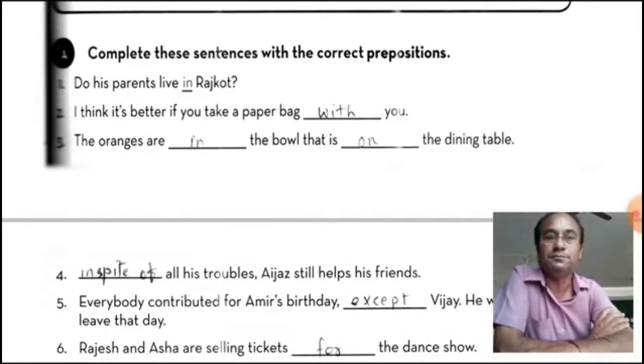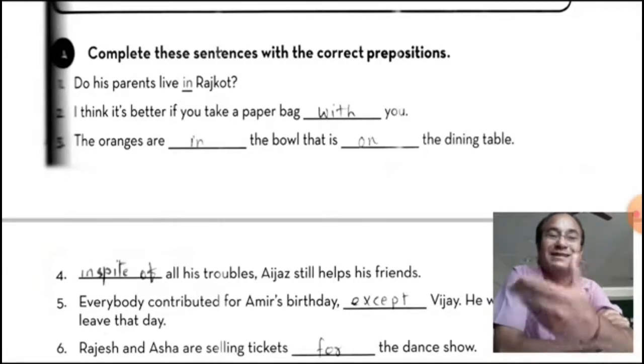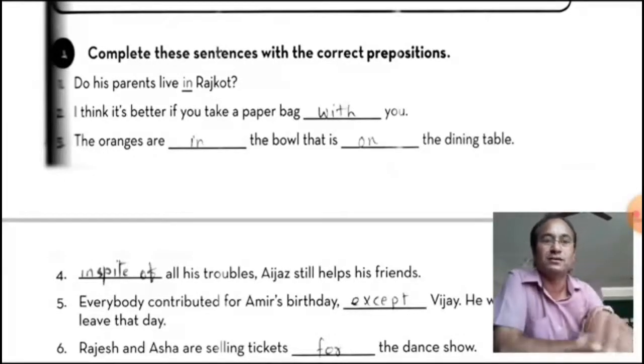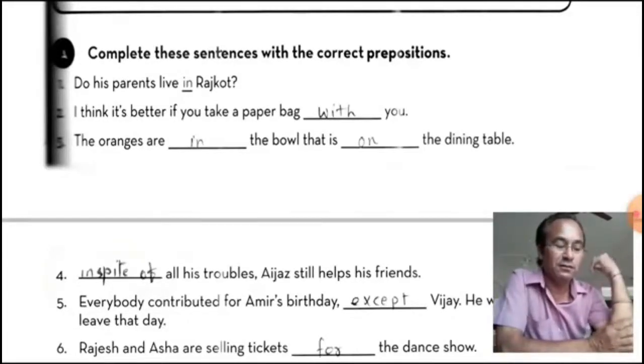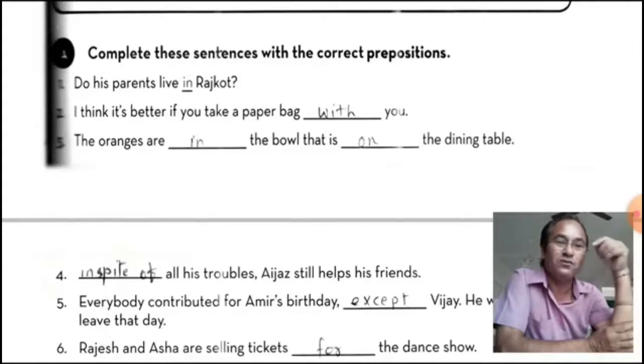Rajkot is a noun. I think it's better if you take a paper bag with you. It's very easy, it means accompanies. What is with you? What is along with you? That is with.